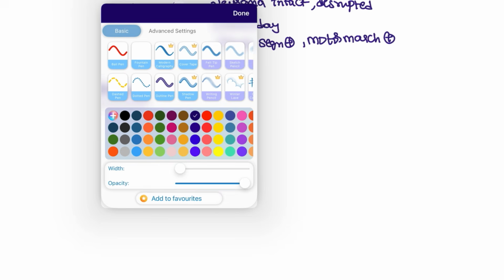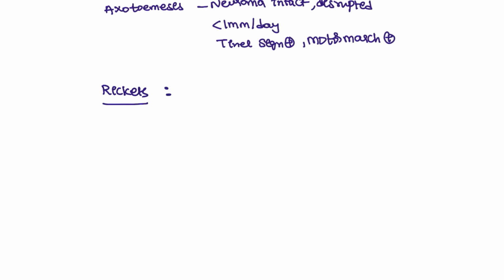Whenever you take the different lab values, you have to do the calcium, and also the parathyroid hormone. Then you have to check the phosphorus, and ALP also has to be checked. In rickets patients, what is the defect? Vitamin D is not produced, so obviously the calcium will be decreased because absorption is not possible without vitamin D. If the calcium is decreased, parathyroid hormone will increase to compensate.